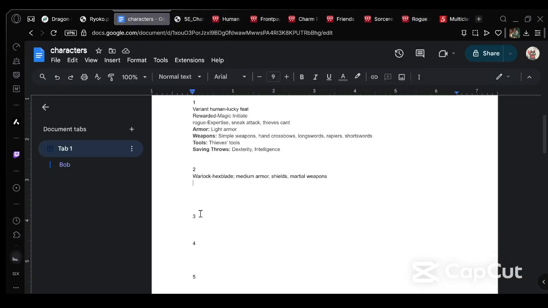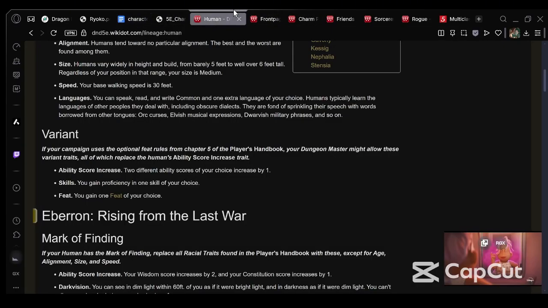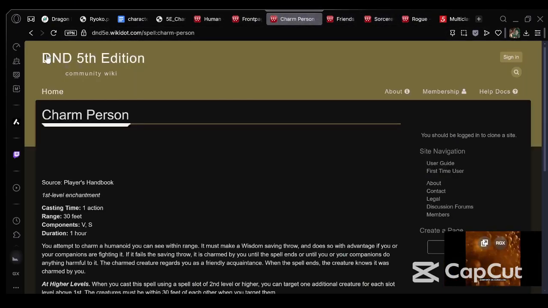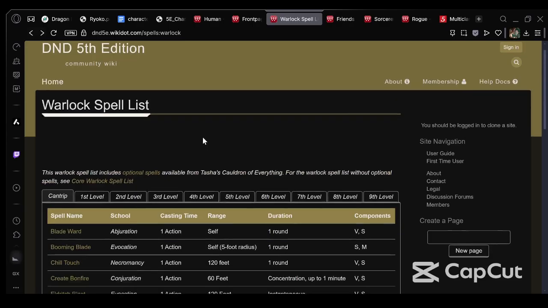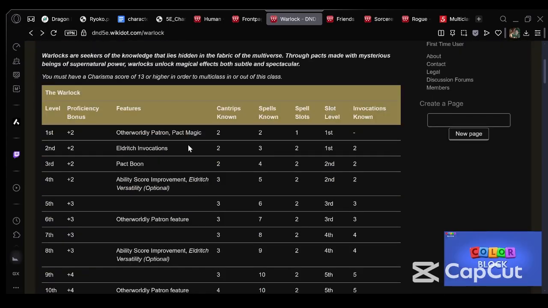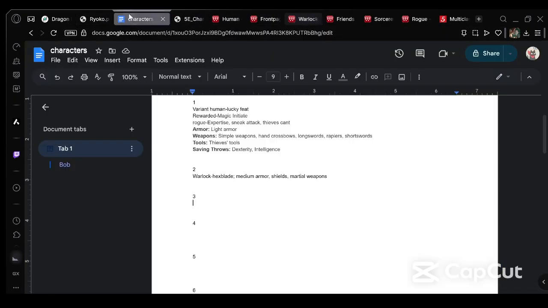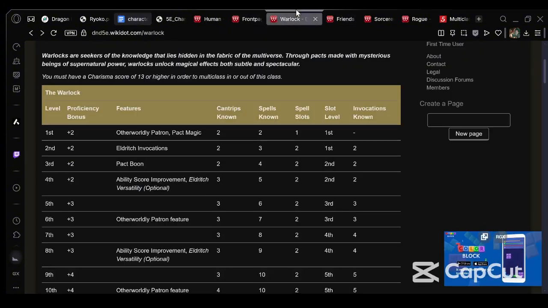Yeah, I know level 2 wasn't that much, guys, but hey. Okay, level 3. What do we do in level 3? We're going to go into Warlock again, because we get Eldritch Invocations. So we're going to go into Warlock. Invocations. And what are we going to do?